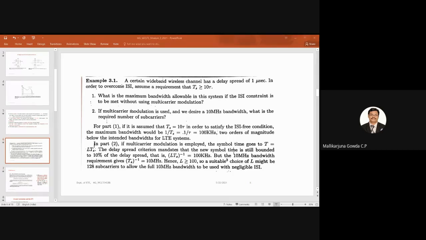Hope any one of you can interpret your understanding, at least the first part.